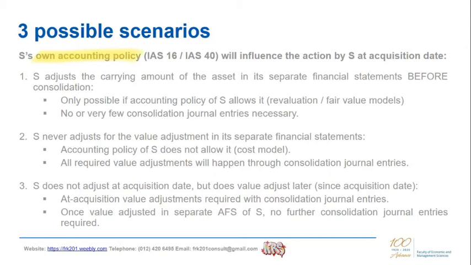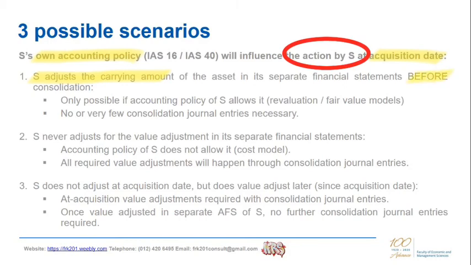ACE's own accounting policy, coming from the application of IAS 16 and IAS 40, will influence the action by ACE at acquisition date, and this will consequently influence the required consolidation journal entries. There are 3 possible scenarios that will be covered through the examples in Chapter 7. Scenario 1, ACE will adjust the carrying amount of the assets in its separate financial statements before consolidation.